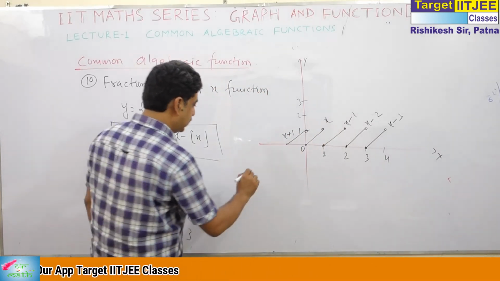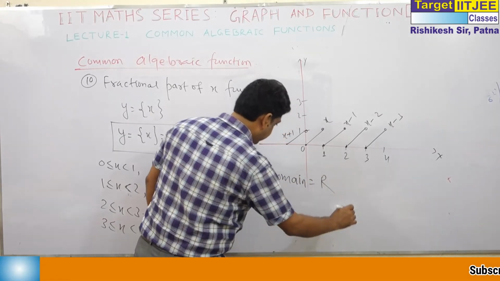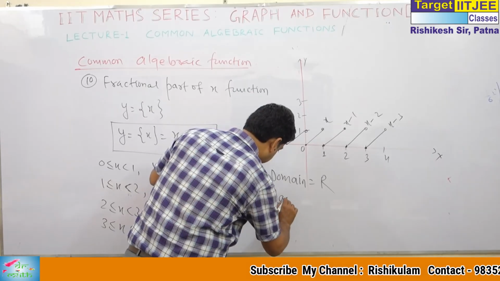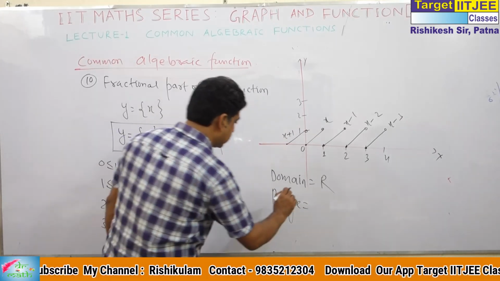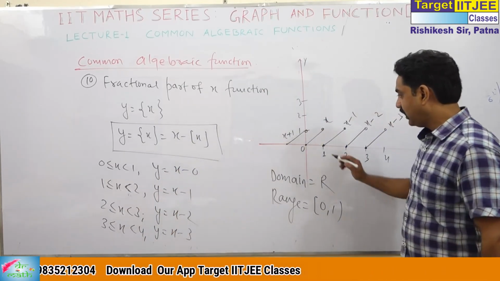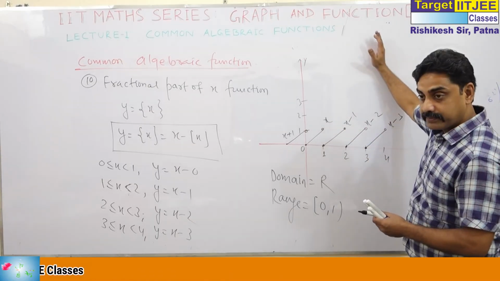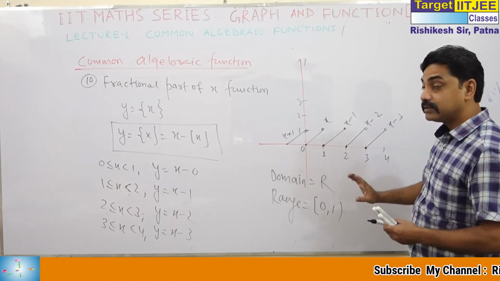So what is the domain? We can take any value of x. What is the range? Range is actually, you can say, 0 to 1. You can say this is part of the definition. We can take 0 and the graph cannot go beyond 1, because when we come to this, again come to this, come here, come to this. So this is the range.